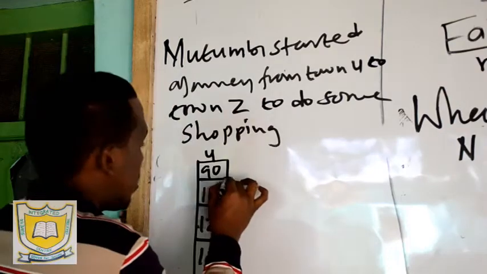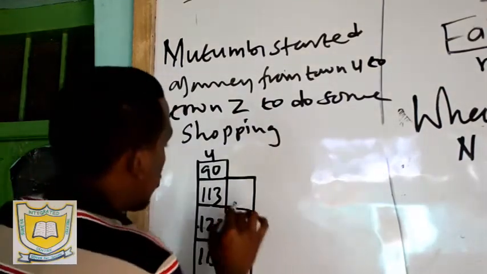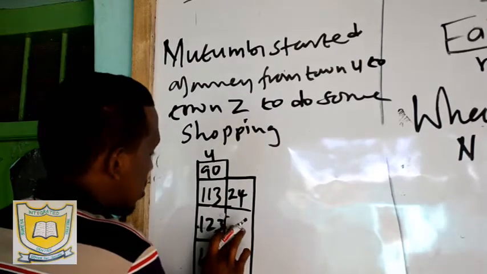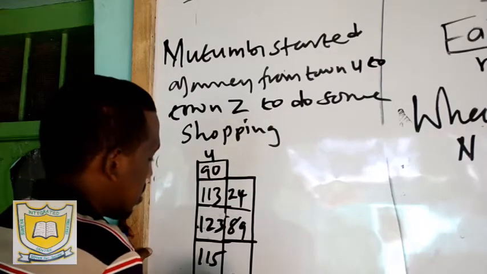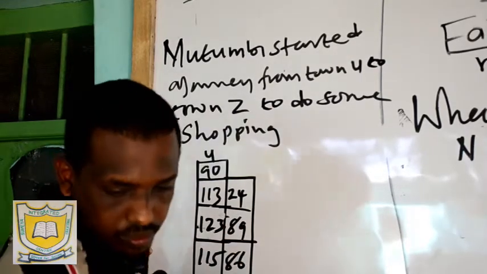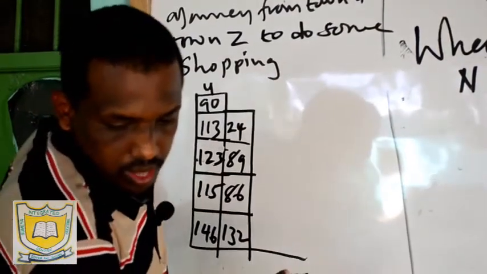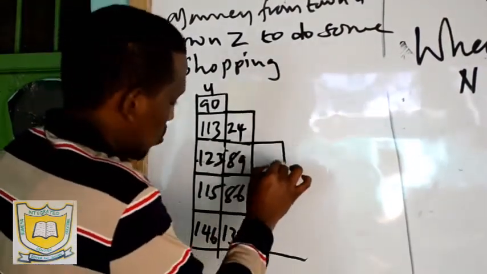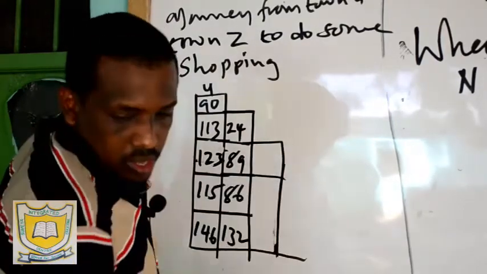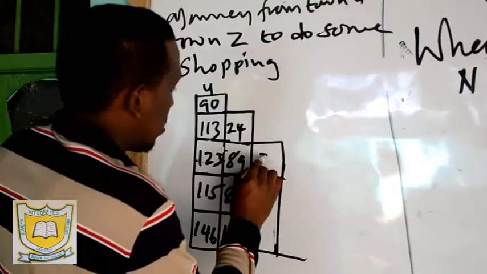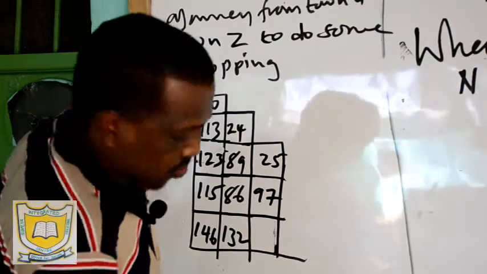Then we have this one. Here is 24. Here is 89. Here is 86. Here is 132. Then the other one, we have 25, 97, and 120.